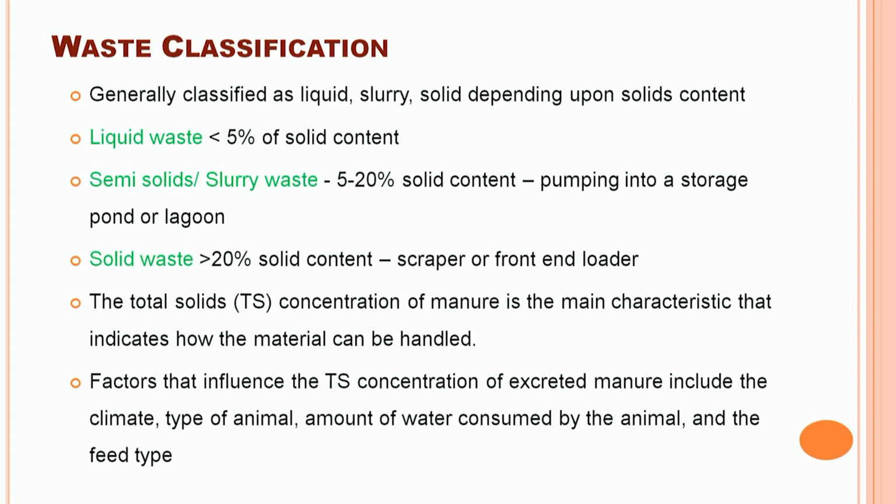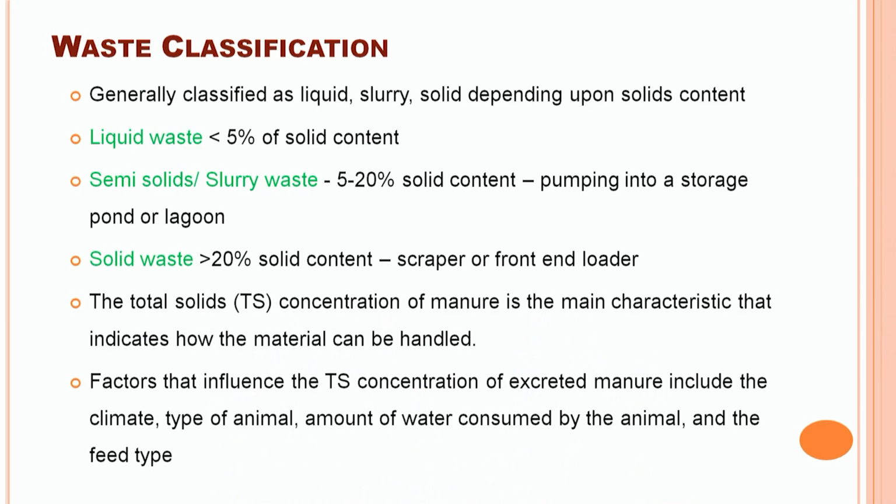In India, wastes are classified into different categories depending upon the total solid content in that particular waste. Depending upon that, we have three kinds of waste: liquid waste, semi-solid waste, and solid waste. In the liquid waste, the total solid concentration is less than 5%. The second category is the semi-solid waste, in which the concentration of total solid is in the range of 5 to 20%. This type of slurry waste is handled by a pumping system or a lagoon system that we will discuss later on. The third category is the solid waste, having a total solid concentration of more than 20%. For that, different types of